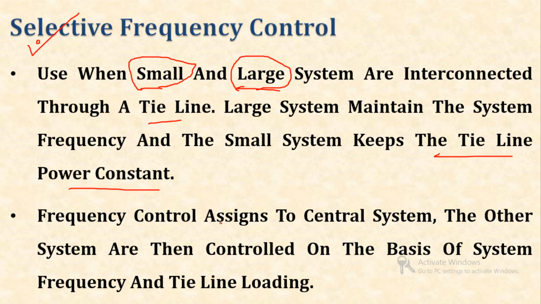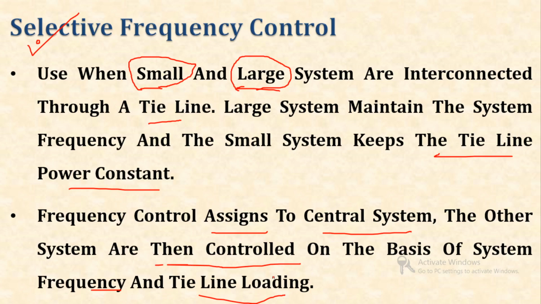So the frequency control is assigned to the central system, and the other systems are then controlled on the basis of frequency and tie line loading. So in this system there is an assignment of frequency control to the central system, and the other systems work based on the frequency and line loading.